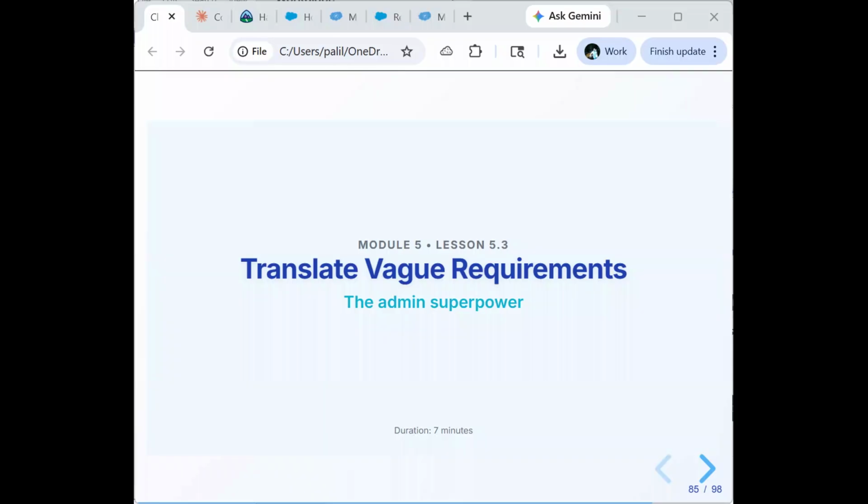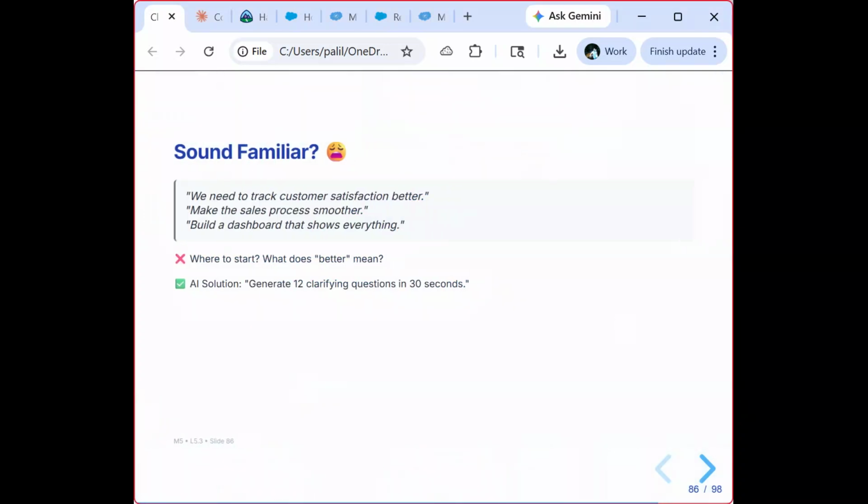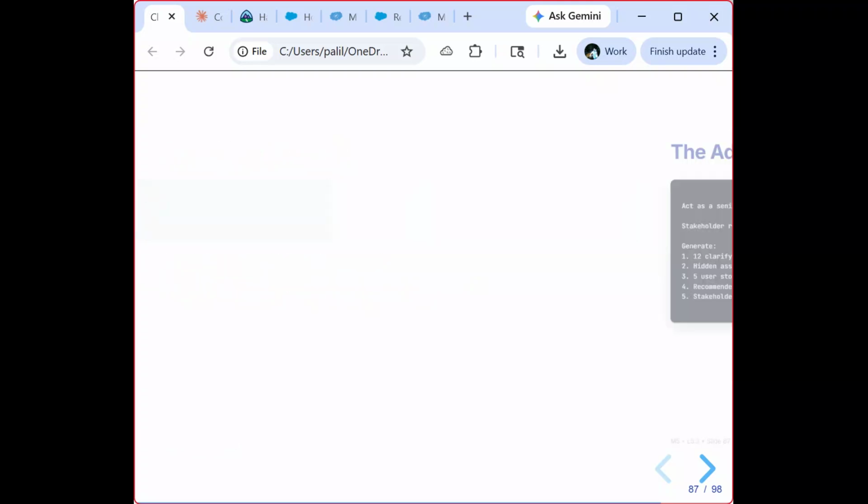Module 5, where we are going to discuss how to translate vague requirements. This is a kind of a superpower for an admin. You will get many vague requirements from stakeholders. Examples could be: we need to track customer satisfaction better, we want to make the sales process smoother, build a dashboard that shows everything important, then automate our follow-up process.